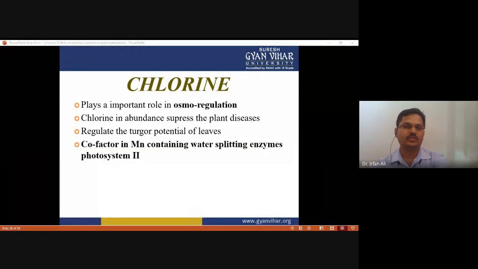And chlorine. Chlorine plays a very important role in osmoregulation. You know that osmoregulation is the phenomenon by which the osmotic potential balance is achieved in the plant. If there is an imbalance of osmotic potential, either exosmosis or endosmosis takes place, which ultimately affects the turgor pressure of the plant. So chlorine in abundance suppresses plant disease, and it also regulates the turgor potential of the leaves. Chlorine is a cofactor in the manganese-containing water splitting enzyme in photosystem two.